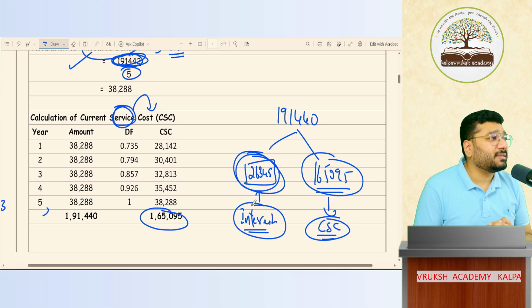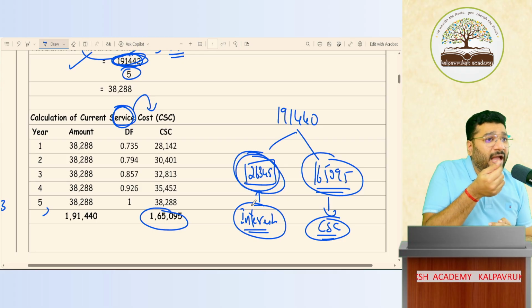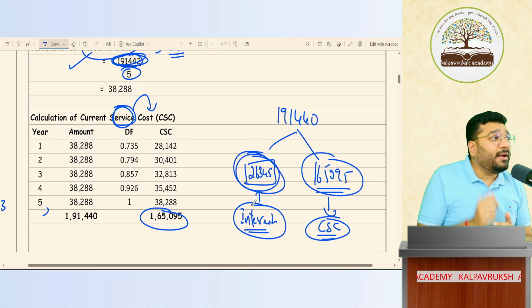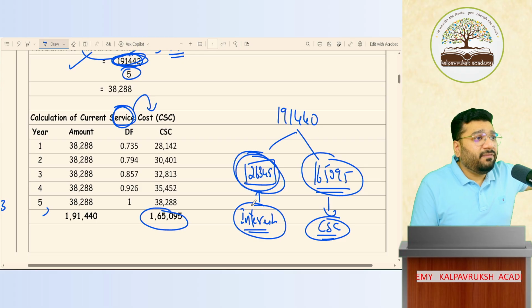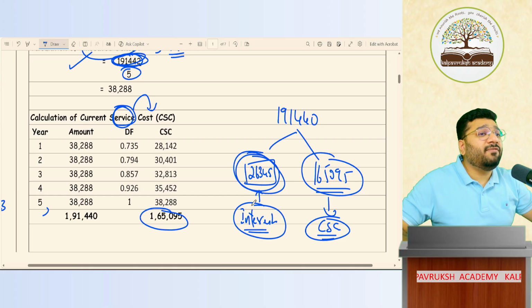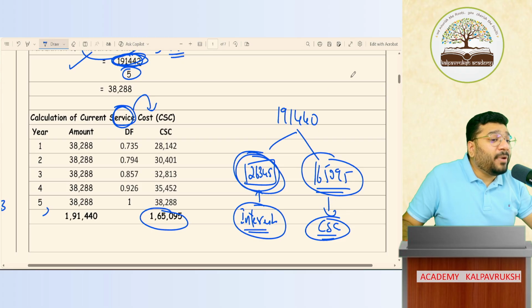What is meant by finance? We raised funds. I've raised the funds for the business. For that, if I pay interest, then it is finance cost. Have you raised the funds here? No. So this interest is in the form of inflation. Understood? So this will be classified under your employee benefit.